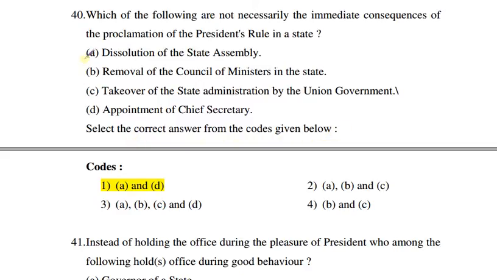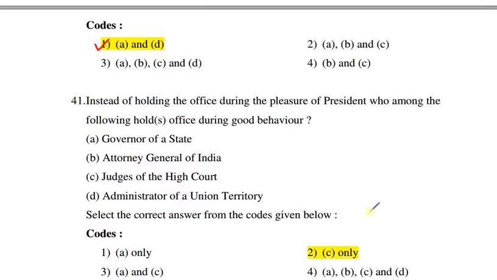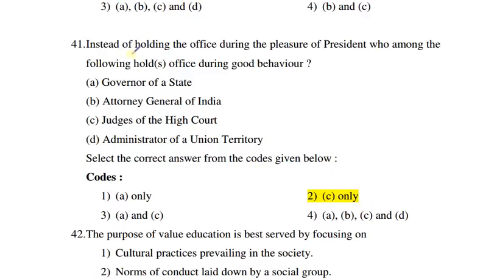So the correct answer is A and D. Correct option is 1. Next question is, instead of holding the office during the pleasure of the President, who among the following hold the office during good behavior? Correct answer is Attorney General of India. So the correct option is 2, C only.